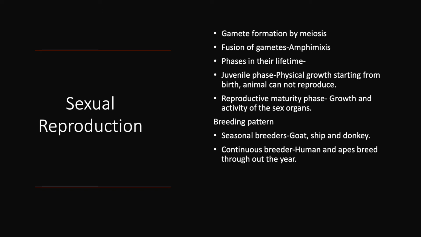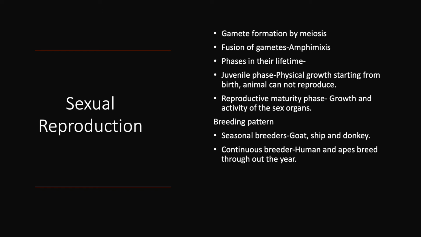Gametes are haploid because they are produced by the process of meiosis. The fusion of the gametes is called amphimixis. In the amphimixis process, both the gametes get fused together. In the fusion, the cell cytoplasm as well as the chromatin material get fused to each other.